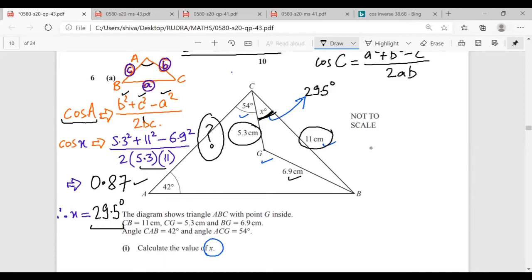The angle ACB is equal to 54 degree plus 29.5 degree, which is 83.5 degrees. So we have ACB, Mr. Rudra. Then what do we do? We have CAB also. Yes, sir, we have that also. We need to find this side, AC.